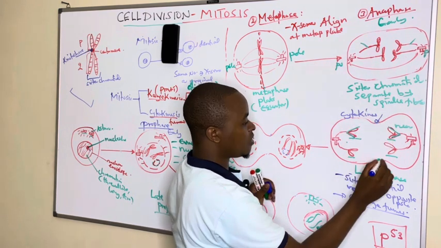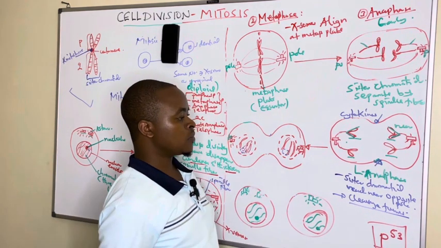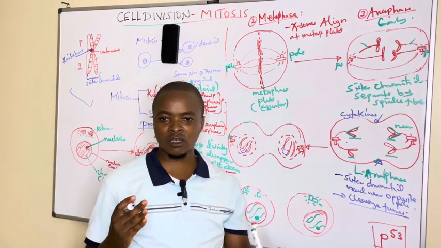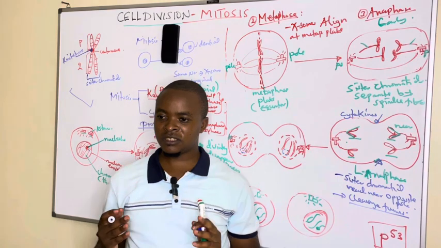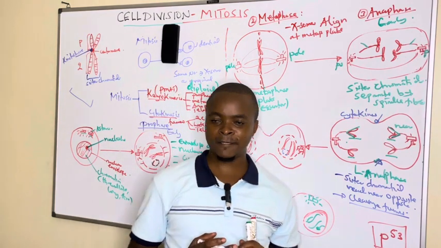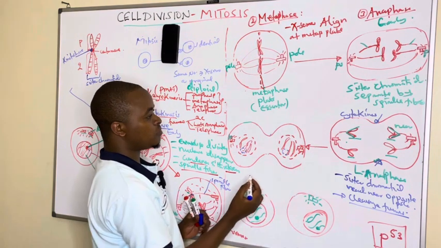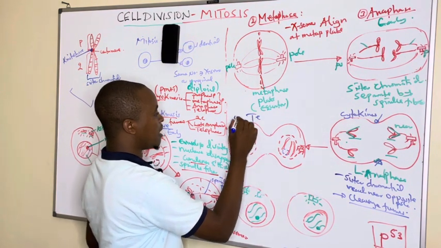This is the cleavage furrow that is being formed where the cells are going to separate. It begins in late anaphase. So in late anaphase, the sister chromatids reach the opposite poles and the cleavage furrow is formed. Those are the two points you have to note. Then the cell progresses into telophase, which is the fourth and last stage.